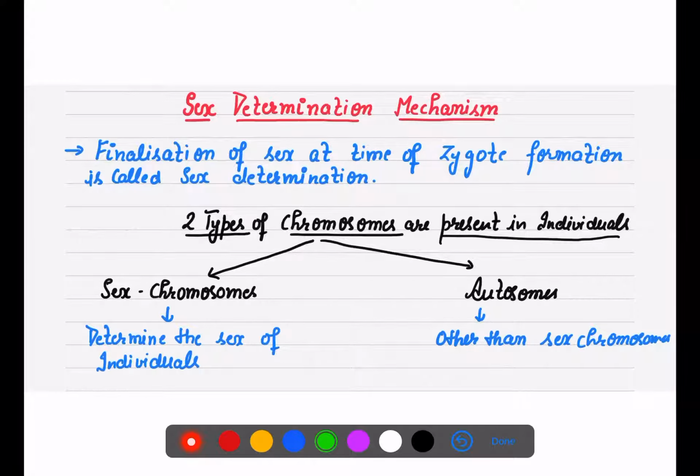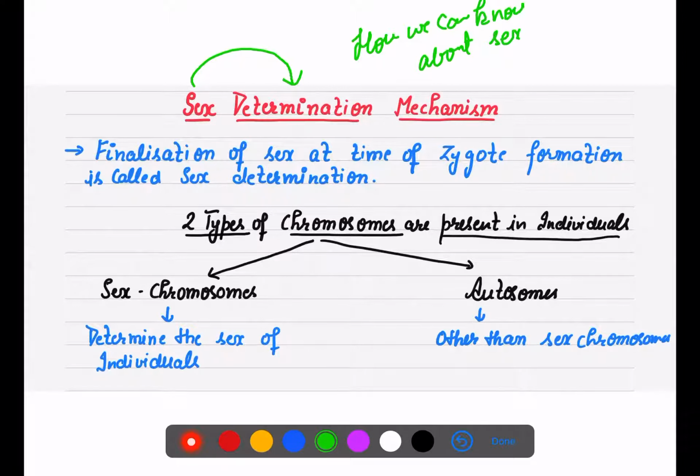Sex determination, as the name suggests, means how the sex is determined. How we can know who is responsible for male and female, right? Or you can say it is the finalization or deciding of sex at the time of zygote formation.